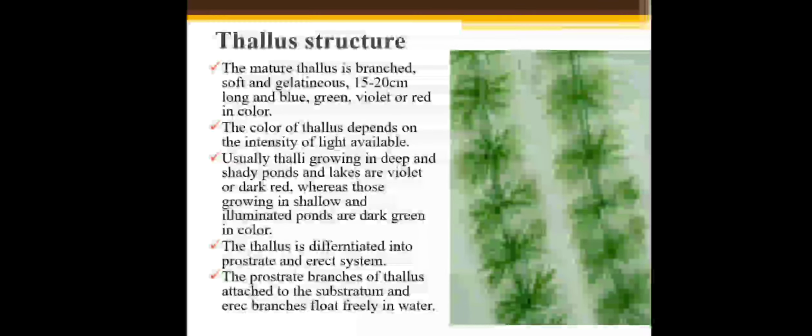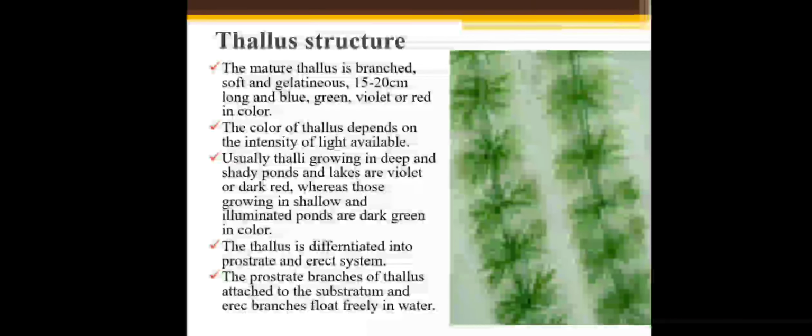Thallus growing in deep and shady ponds has a violet or red color, while thallus growing in shallow and illuminated ponds is dark green. That means shallow water algae receive more light intensity than deep water algae.